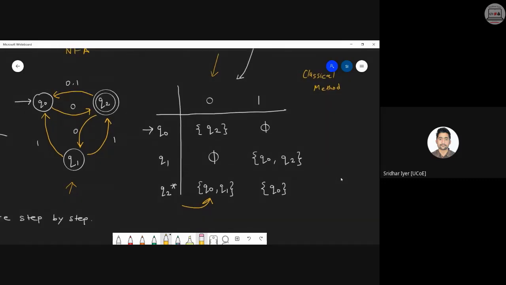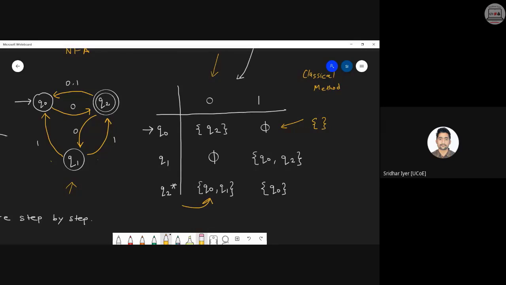Same way, Q0 on input 1. Is there any transition? No. From the table, we can see that there is no transition of input 1 from Q0. Hence, this is a null symbol, or you can simply replace it by the null set, whichever way you're comfortable with. Clear with this? In the same fashion, Q1 is not having any transition for 0, but it is having two transitions for 1. That is, we have to write it inside a set. It is going to Q0 as well as Q2 with input 1. That is what we have written over here.